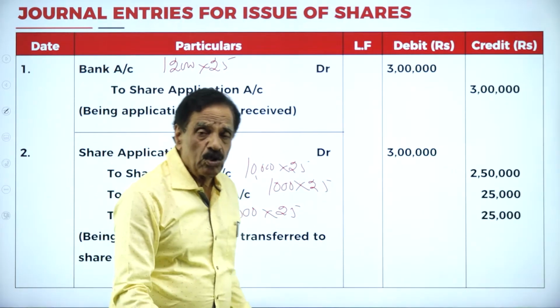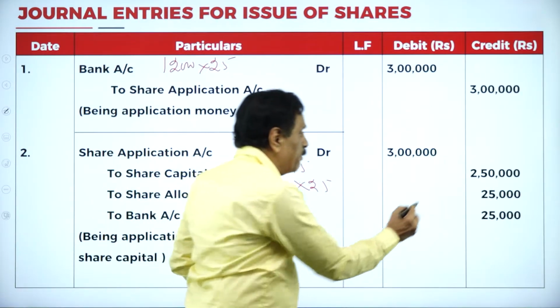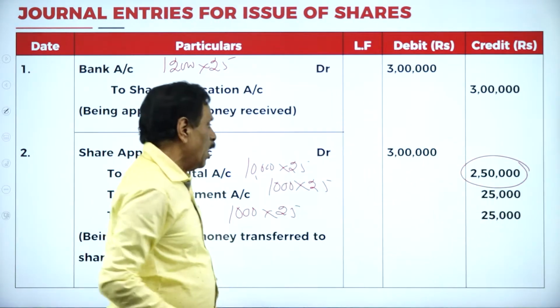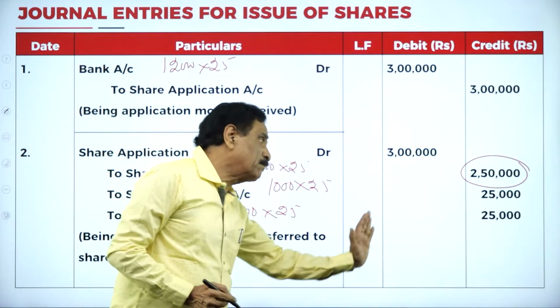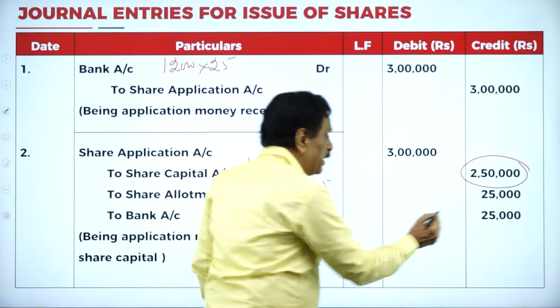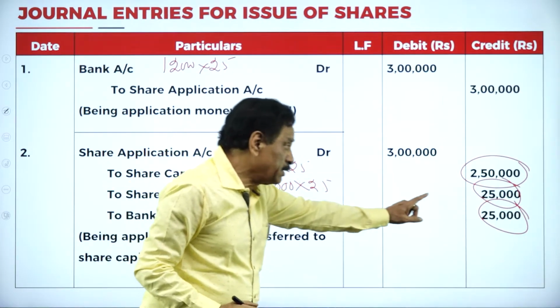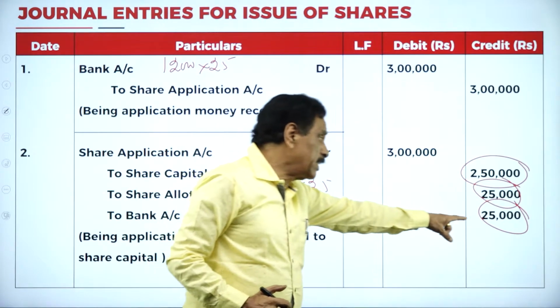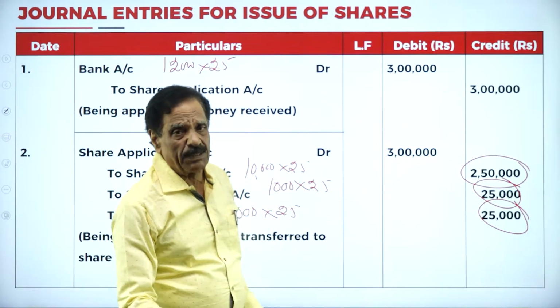I will repeat. Totally we received how much? 3 lakh. Out of that actually you require 2,50,000. How much goes in favor of allotment? 25,000. How much money has been refunded? Another 25,000 refunded. This money goes refunded to the particular candidates. The other is already adjusted to allotment account.